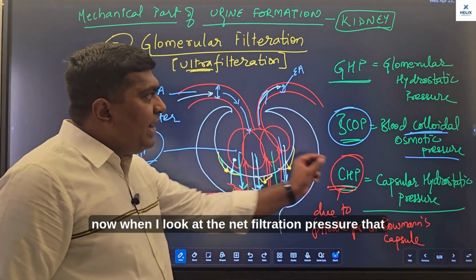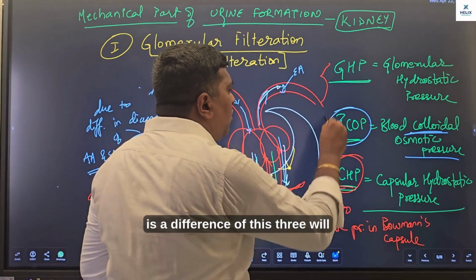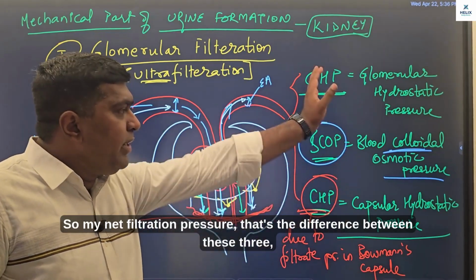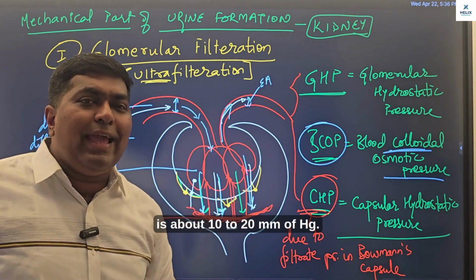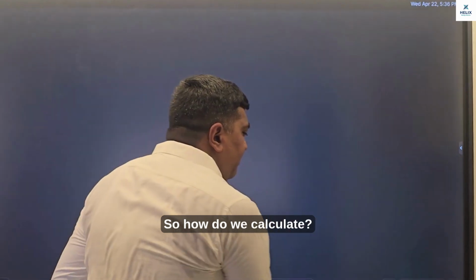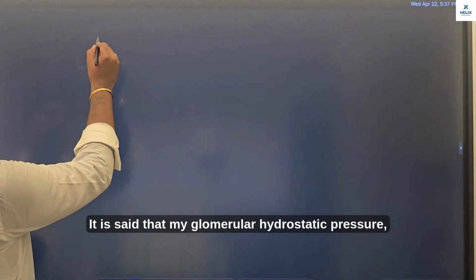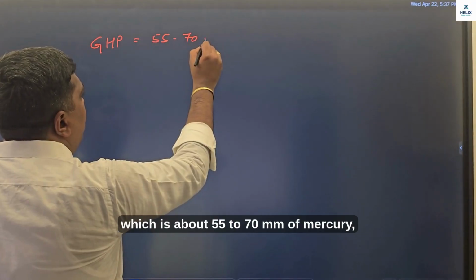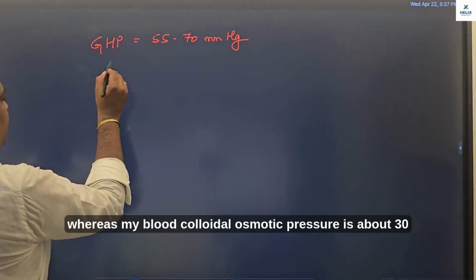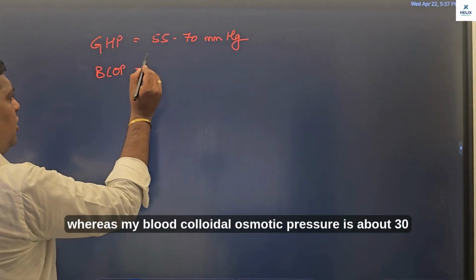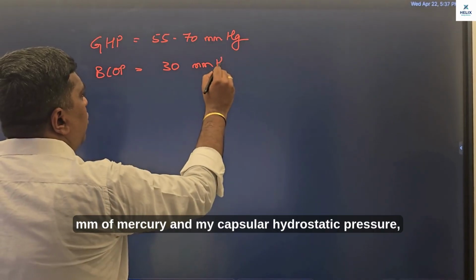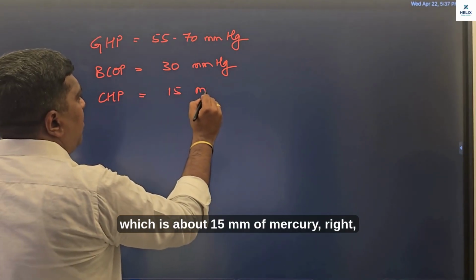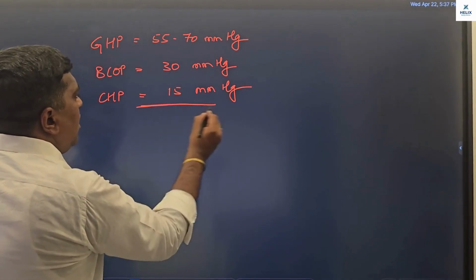So now when I look at the net filtration pressure, that's the difference of these three. My net filtration pressure is about 10 to 20 mm of Hg. So how do we calculate? It is said that my glomerular hydrostatic pressure is about 55 to 70 mm of mercury, whereas my blood colloidal osmotic pressure is about 30 mm of mercury, and my capsular hydrostatic pressure is about 15 mm of mercury, right?